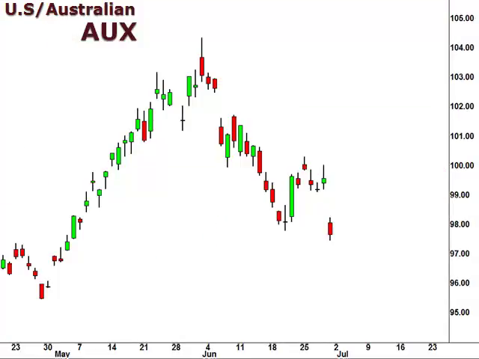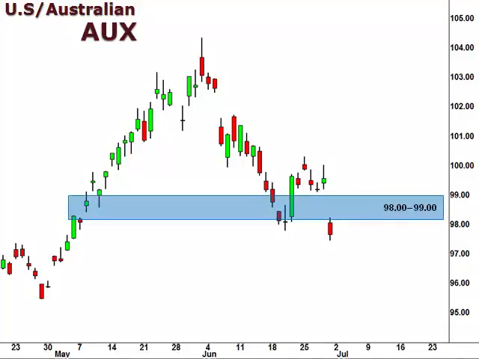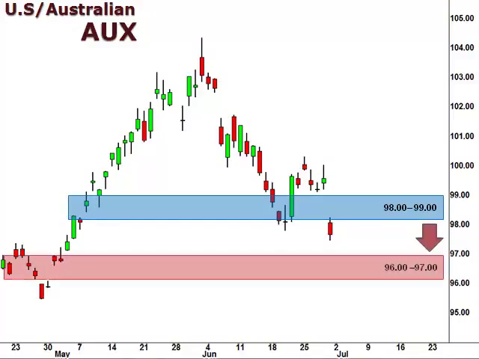Next up, the AUX, the US dollar versus the Australian dollar. The AUX broke below support at 98. 98.99 now assumes the role of resistance. 96.97 is the next support level for a continuation to the downside.